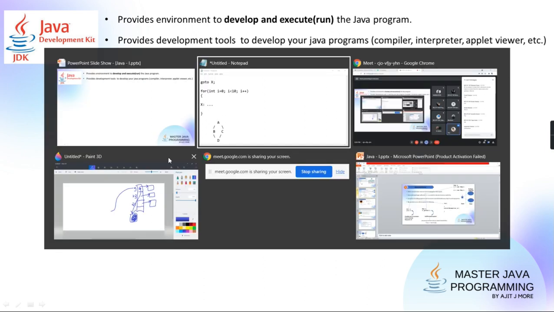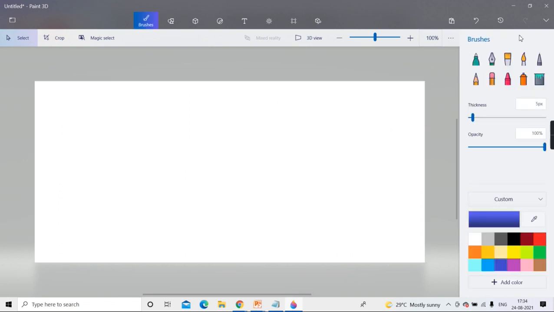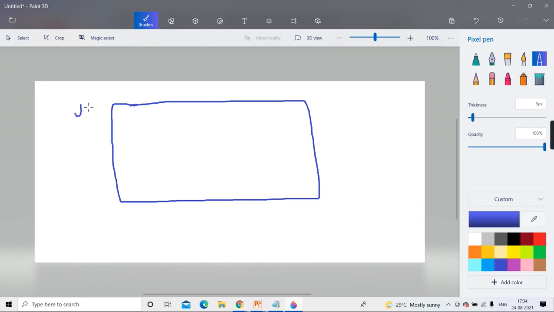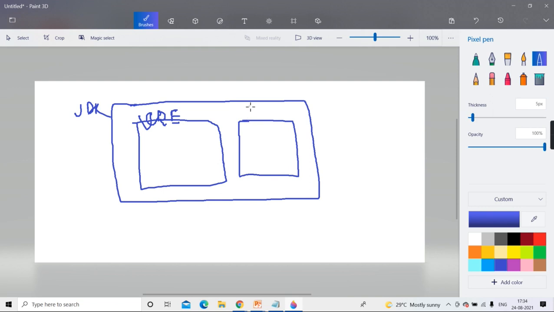So pictorially, if I show you, it's like this. See, you can say this is your JDK, which contains your Java Runtime Environment, JRE. Like this Java runtime environment, if you learn .NET, it will also have its runtime environment. If you go to Python, it will also have its own runtime environment, whose job is to do allocation and garbage collection and thread scheduling and many more things. And these are the tools. Clear?